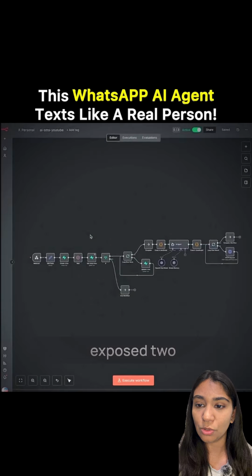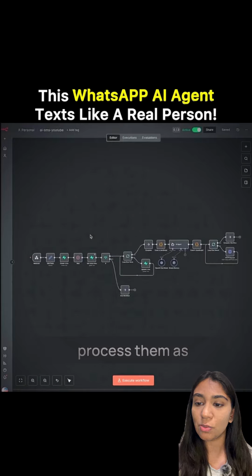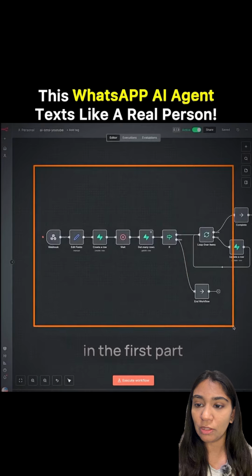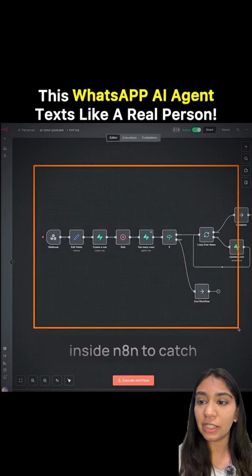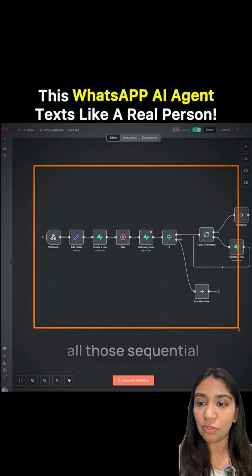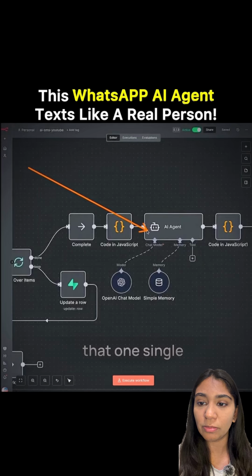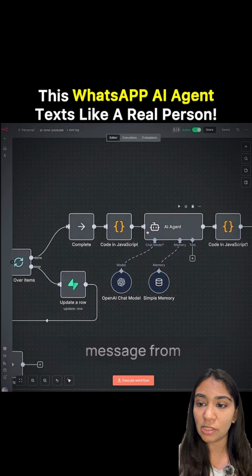So that actually exposes two challenges for this workflow. We need a way to receive multiple sequential inbound messages and then batch process them as one response. That's what we do in the first part of this workflow. We are building a net inside N8N to catch all the sequential messages, wait for a period of time, and then batch process them into one single message, which then allows us to place that one single message into this AI agent node to be treated as one response message. Otherwise, every single inbound message from our sender will be treated as its own execution and will not have the context of the previous message.